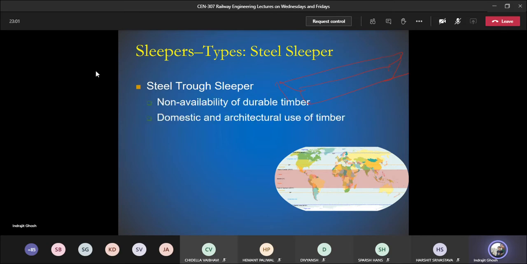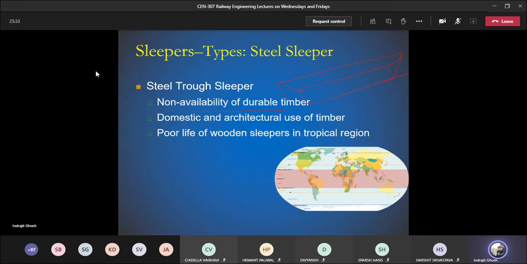There are several reasons. The first one is non-availability of durable timber. We were not able to find the trees from which we can get durable timber, which does not need to be treated. So when it is non-durable timber, or one which requires treatment, automatically the cost will increase. As durable timber was not easily available, we thought that we need to come up with some other material.